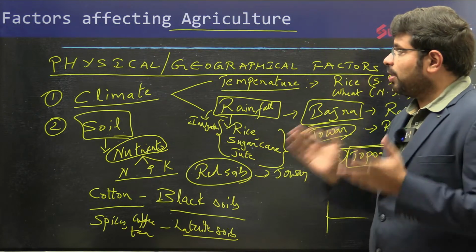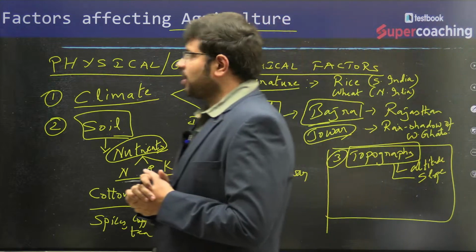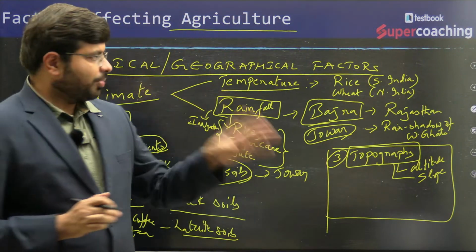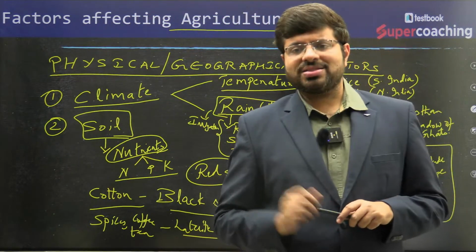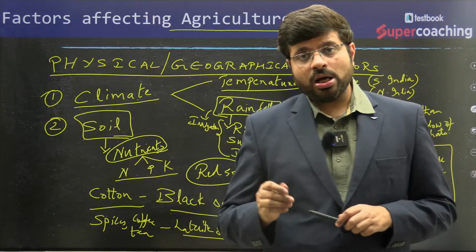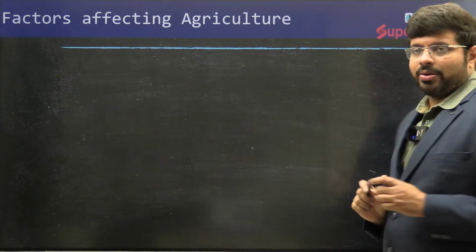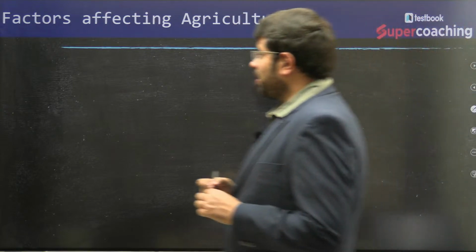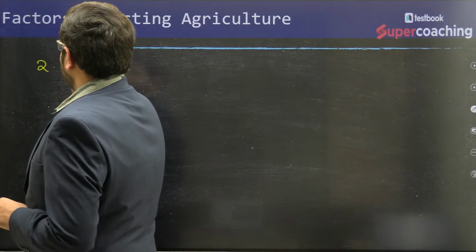See, these are the geographical factors. I am discussing factors affecting agriculture from a geographical point of view. Having said that, these physical factors alone are not the reason in the present era. Not just that, we have many other factors as well. The other factors which can affect agriculture, from the economic point of view, you can say the institutional factors, right?